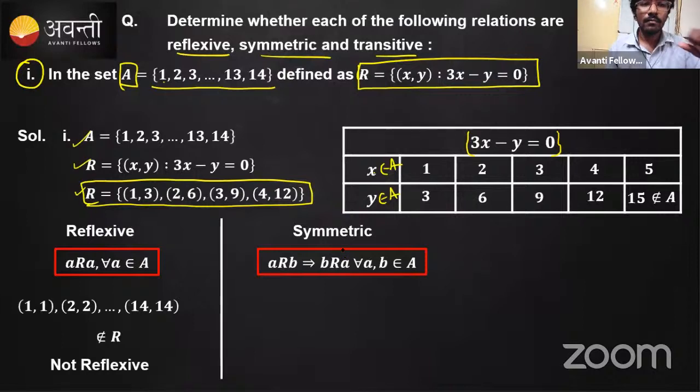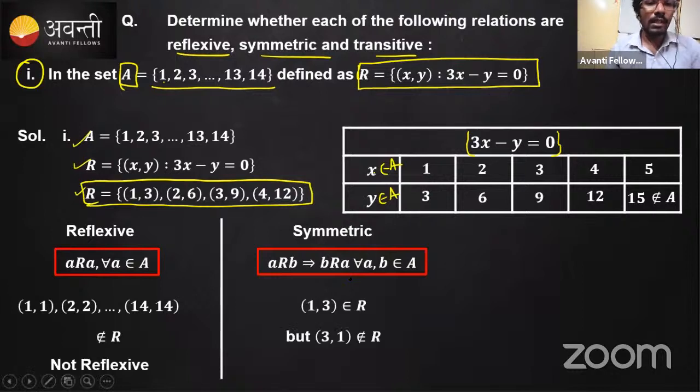So we check whether it is related or not. If you consider one example like 1 comma 1, 1 comma 1 is present in the relation, but 3 comma 1 is not present in the relation. Is it fine? Hence, it is not symmetric.